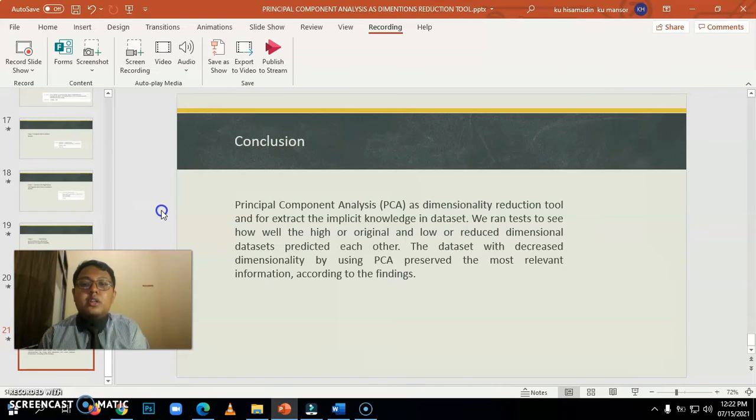Okay, now for the conclusions, principal component analysis or PCA as a dimensionality reduction tool is used to extract the implicit knowledge in a dataset. We ran tests to see how well the high or original and low or reduced dimensional datasets predict each other. The dataset with decreased dimensionality by using PCA preserves the most relevant information according to the findings.